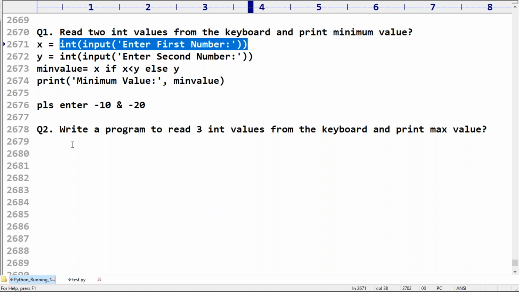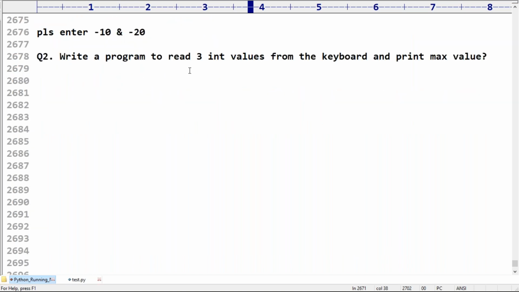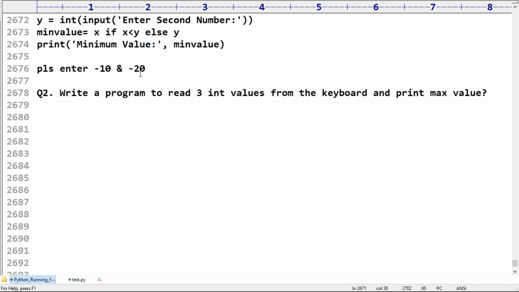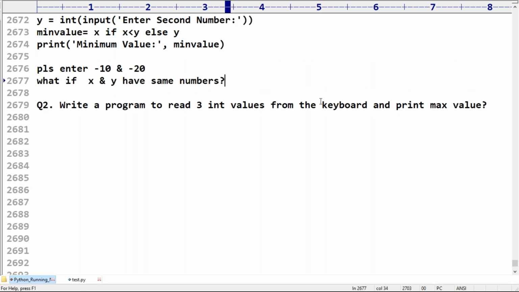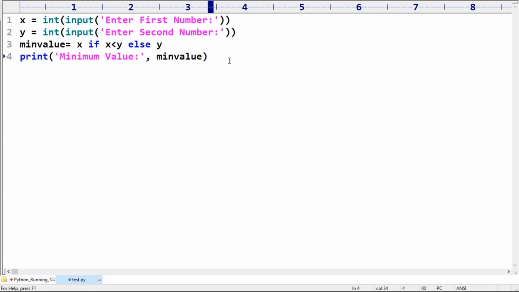Next, write a program to read 3 int values from the keyboard and print the max value is my requirement, right? Next, Venkat Reddy is asking one more small doubt. Observe carefully, different cases. Sir, if we have same numbers x and y, suppose I entered x value as 10, y value as 10.